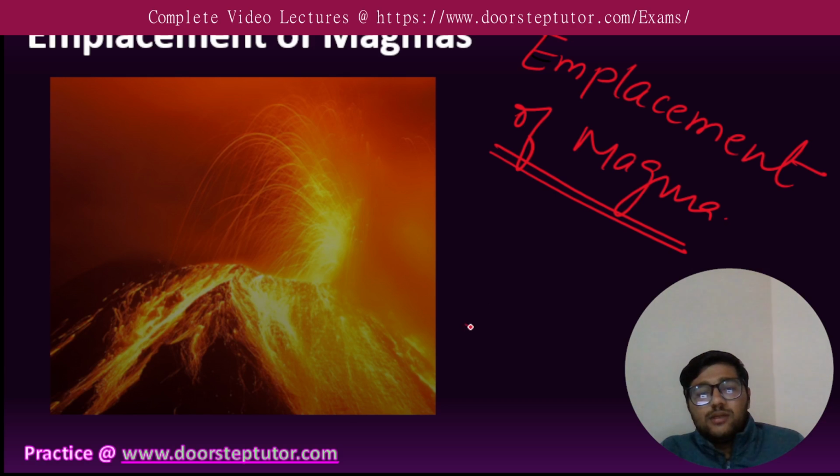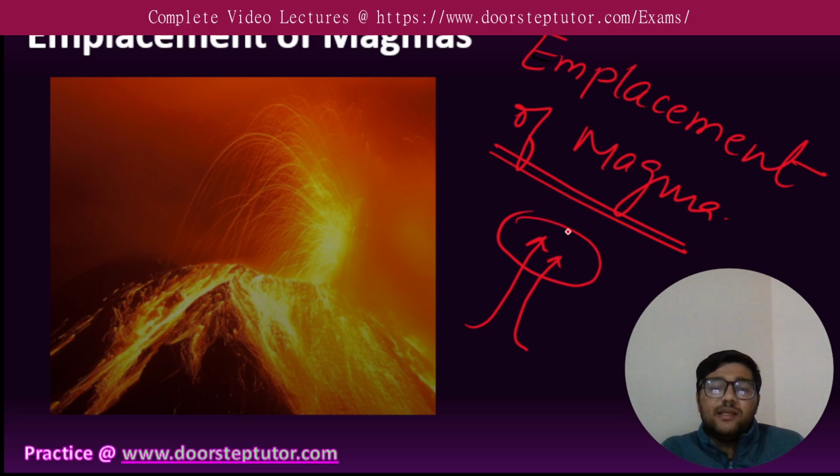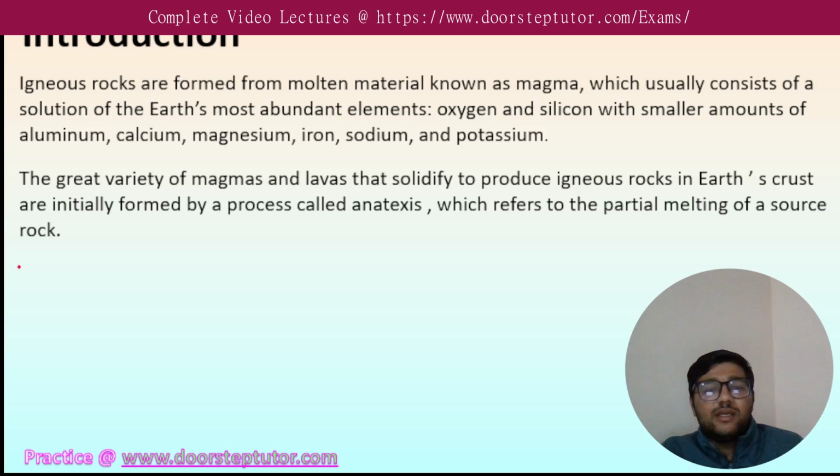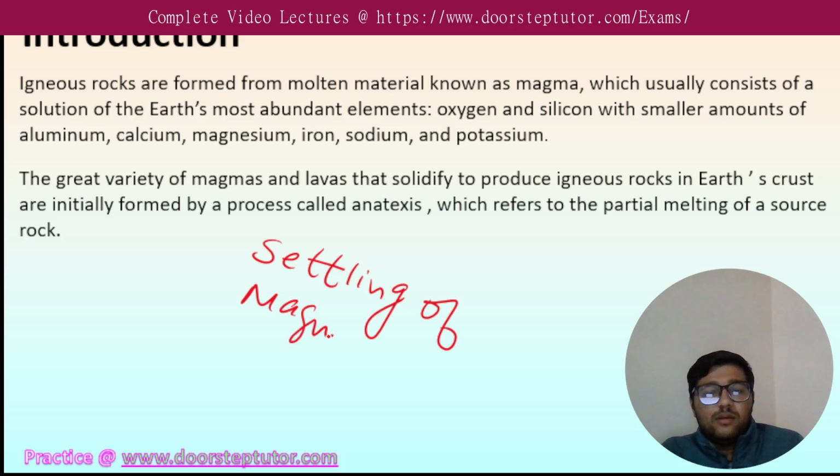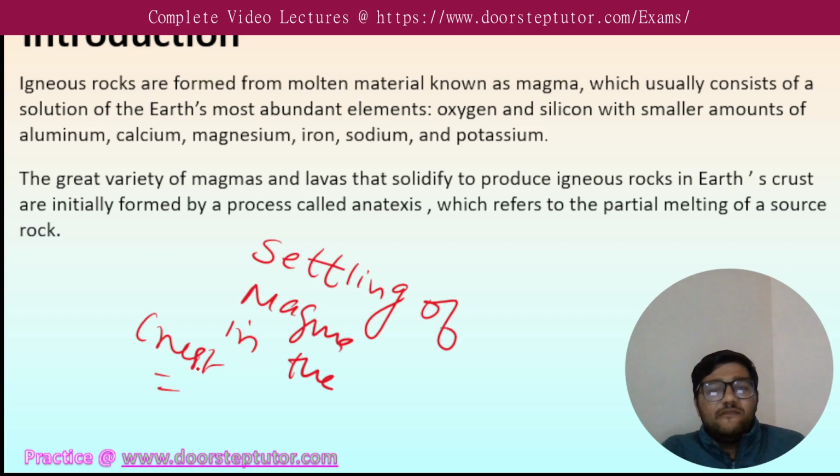So when it comes toward the surface from the magma chamber, then how it gets emplaced, or how it makes room for the crystallization of minerals, and further by mixing of more than one mineral it forms rocks. So in emplacement of magma we are generally concerned with the settling of magma in the crust. There are many ways and many factors that affect the emplacement of magma.